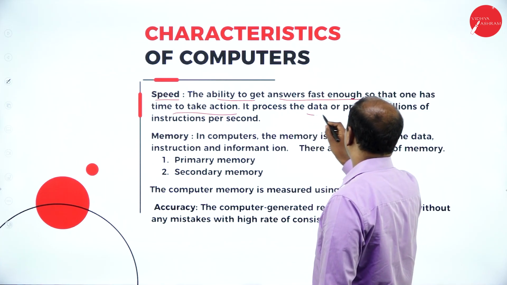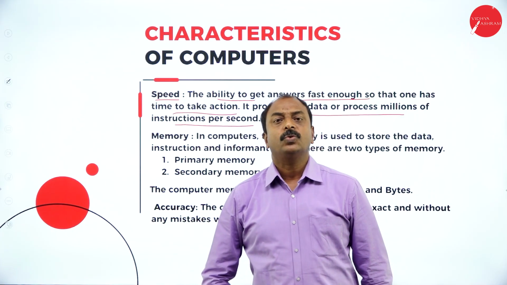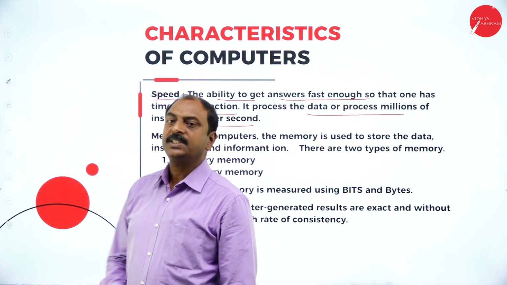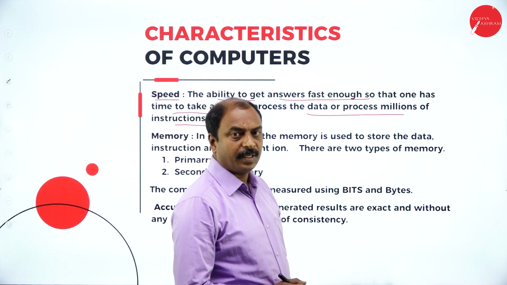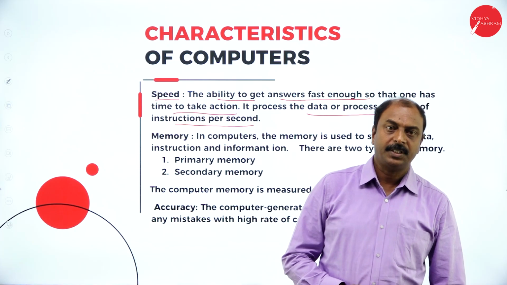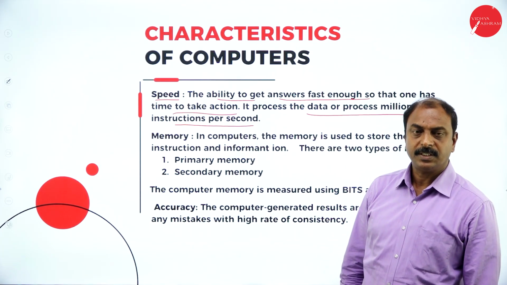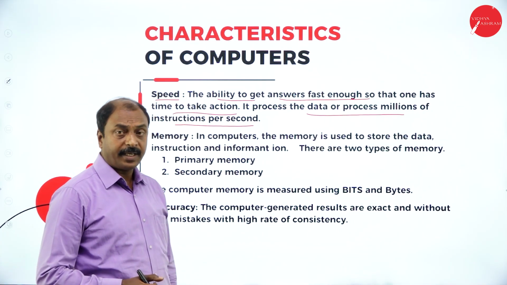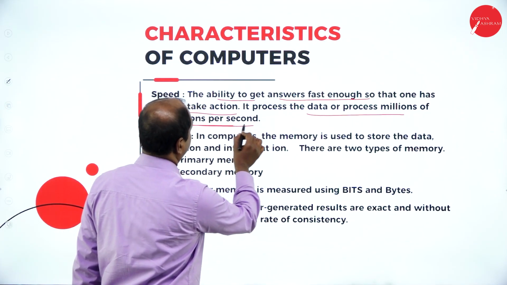It processes millions of instructions per second. So what is the meaning of the word speed here? Computers work very fast as compared to human beings. Here we are comparing these characteristics with human beings. The meaning is that it processes millions of instructions per second.